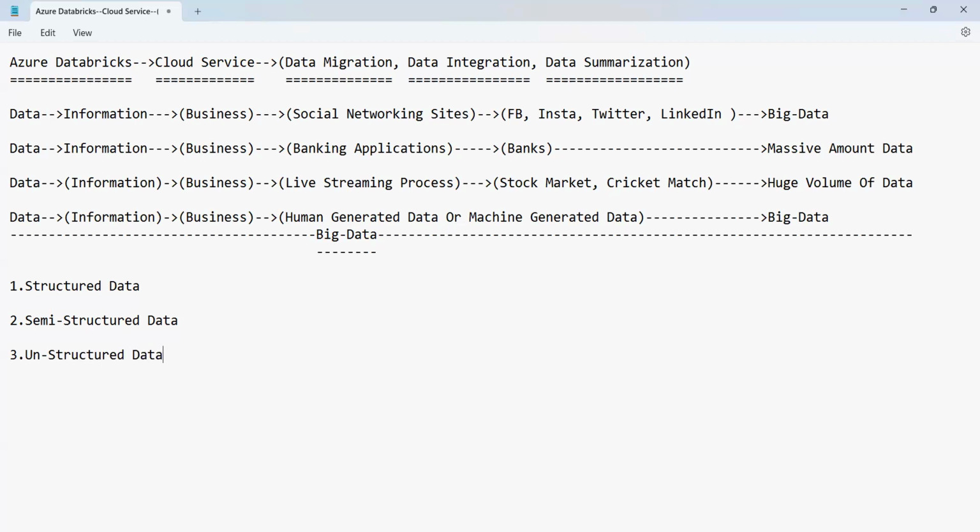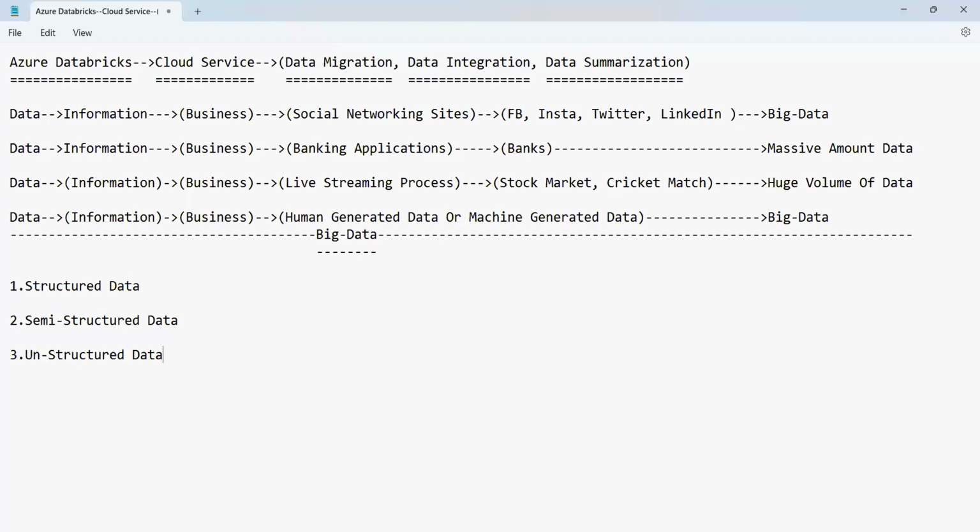Structured, semi-structured, and unstructured: these are the three different types of data we can have.